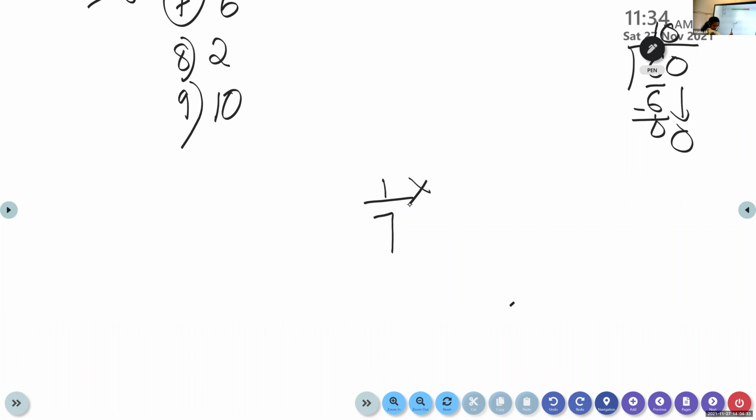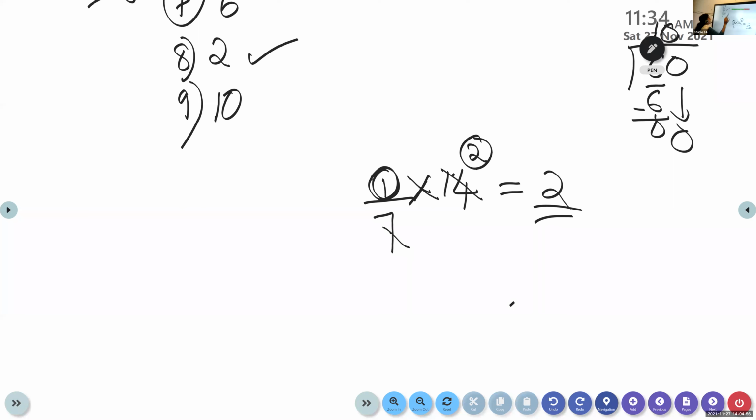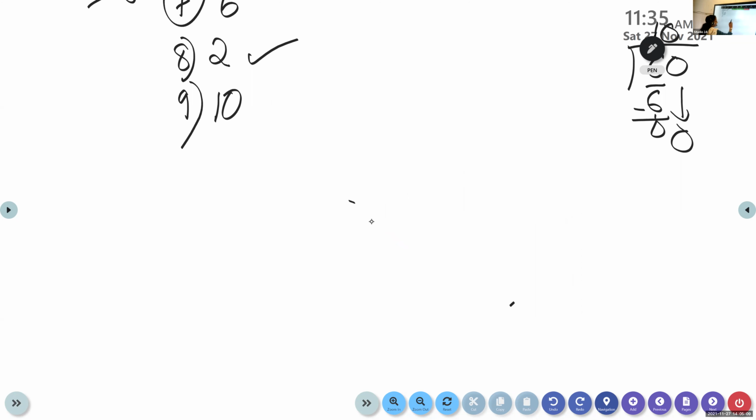Second question, that is question number 8. 1 by 7 into 14. Now look here, how many times 7 you will get in 14? 2. So 7, how many times in 14? 2 times. What is 2 remaining here? We have to multiply 1 and these 2. What is 1 into 2? 2. So we got the same answer, yes? Understood? But we cannot cut like this. We can cut only one denominator and one numerator.